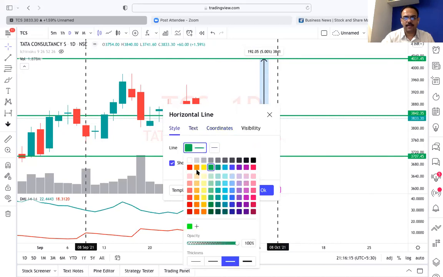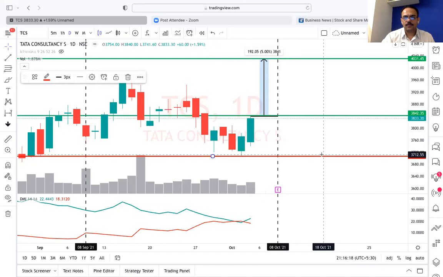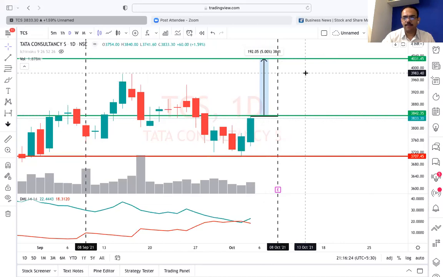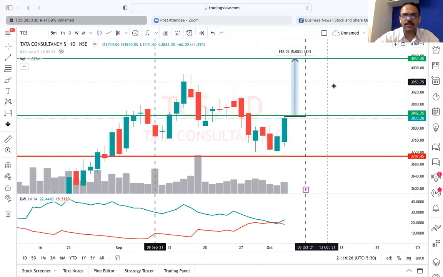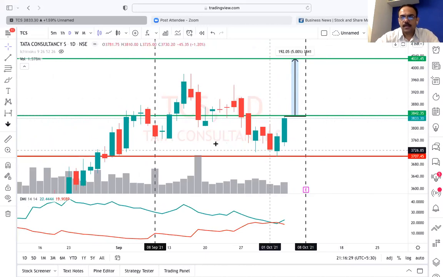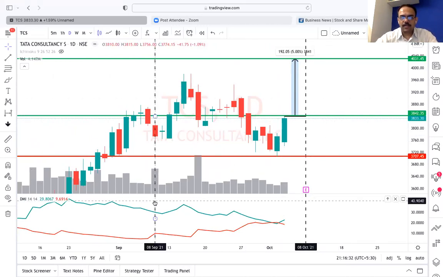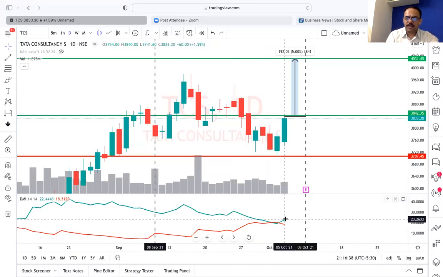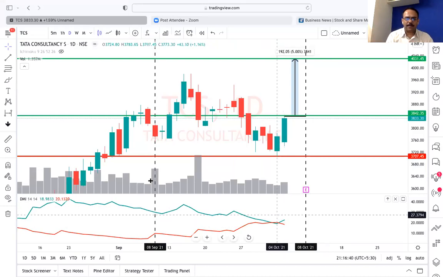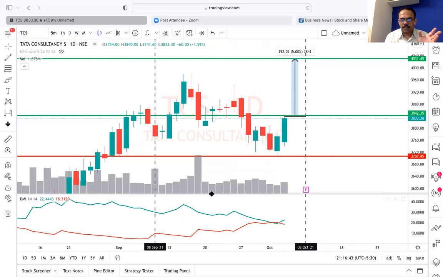For the stop, I will say red. If it closes below this, we will exit. From here, we will take a 5% profit. So I'll repeat the steps, then I will show in other places also. Within 1 month, the objective is we don't have to run around. So within 1 month, whenever the green crosses the red, that is our trigger point. It may happen 1 month before or somewhere in between. Now it is happening here. In the case of TCS, it is happening here. The green is crossing above the red. Can I have a yes from all of you if you are clear? So far, so good?